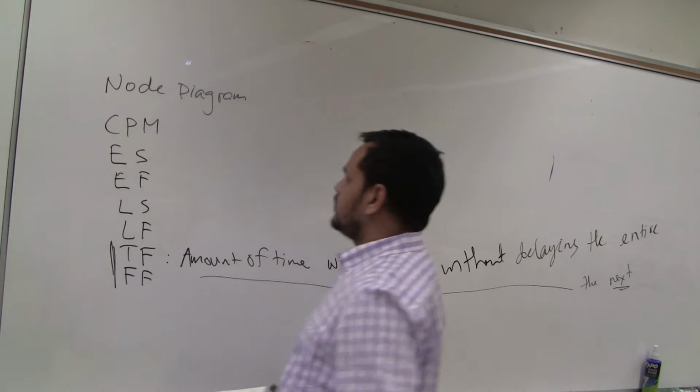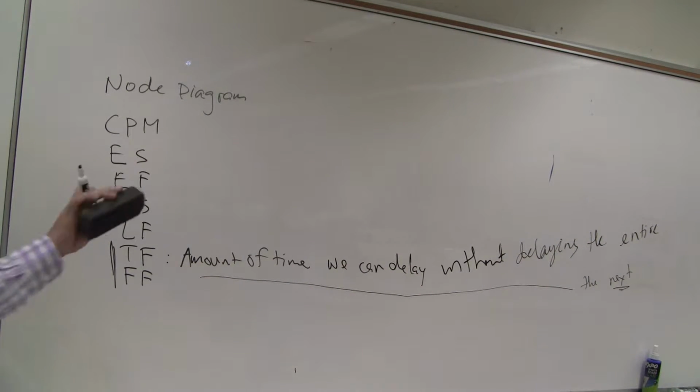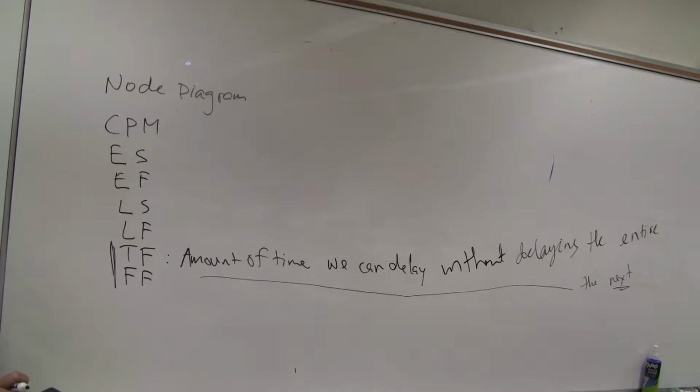Okay, this is good revision. Critical path, the longest path, or the path which has the least amount of float.